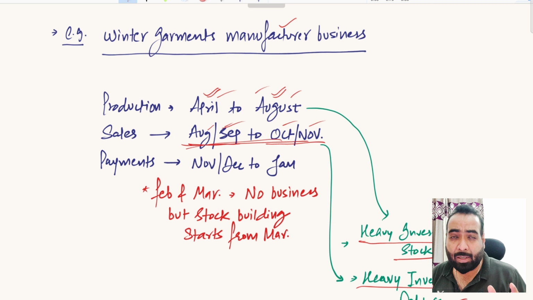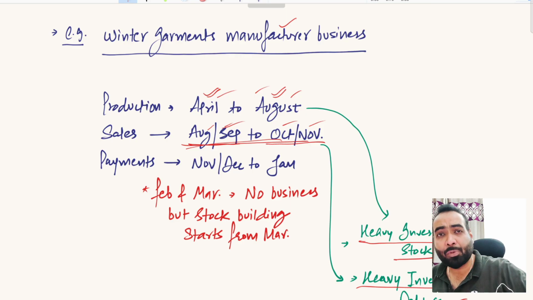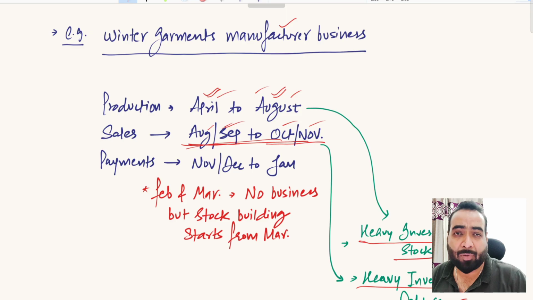People like us start visiting the retailers' shops and buying different winter garments from them. We buy these garments on cash payment only; we don't get any credit from the retailers, obviously. We pay on the spot, and the retailers get the payment in November and the beginning of December. They send the payment to their distributors, and the distributors in turn send the payments to the manufacturers.